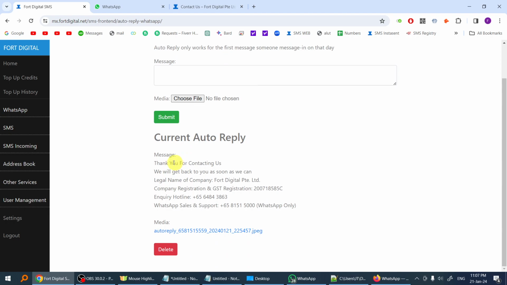As long as an SMS or a WhatsApp comes in, it will auto reply to them. They will receive the auto reply once in one day, so they will not receive a second auto reply in the same day. You can even put an image or a PDF attachment.